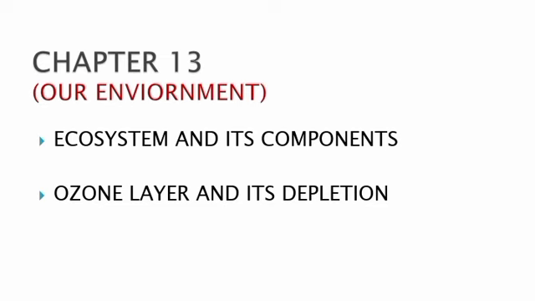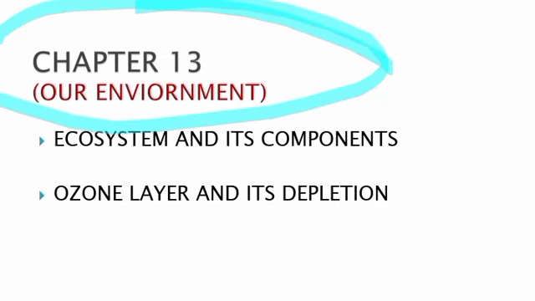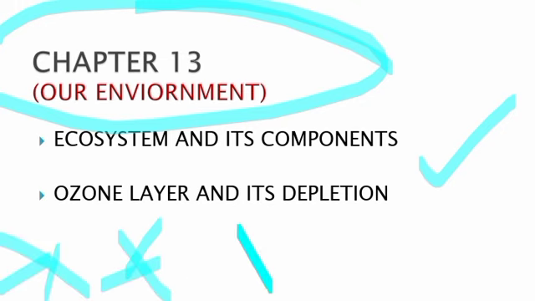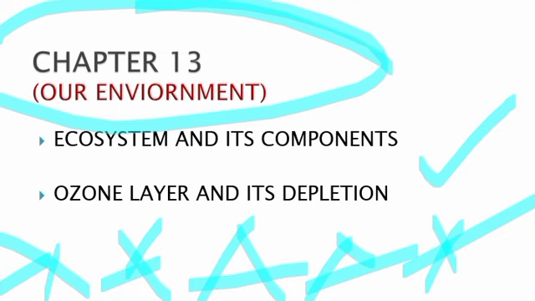Chapter number 13, our environment. In this chapter you have to read the ecosystem and its components, and the most important topic is the ozone layer and its depletion. You must read these topics.